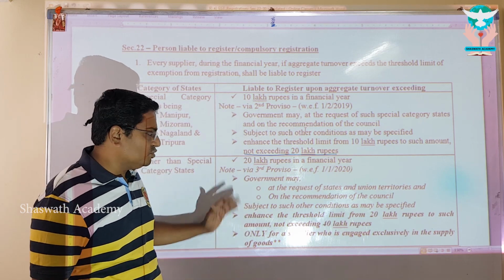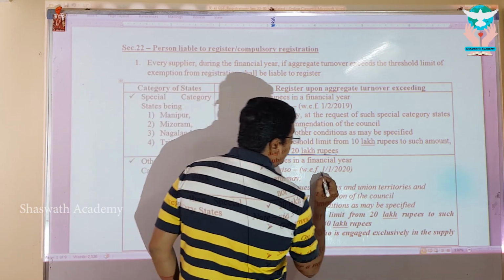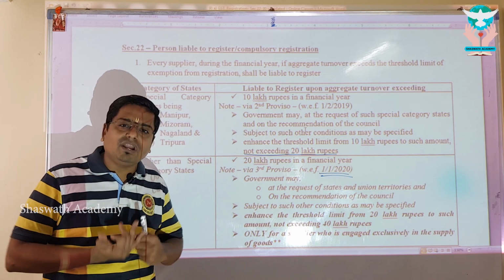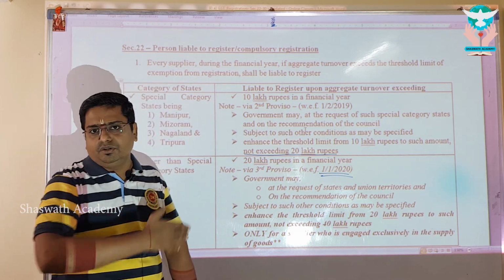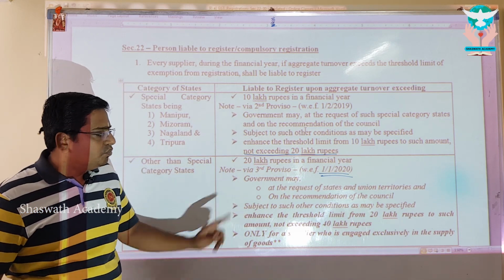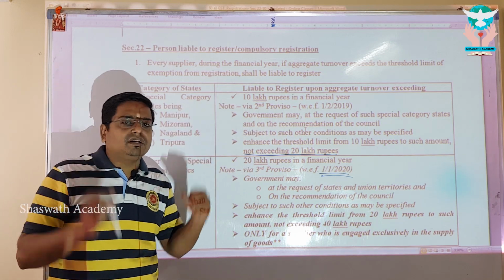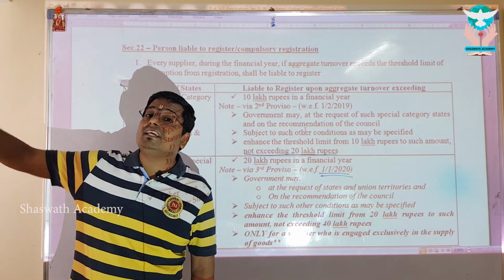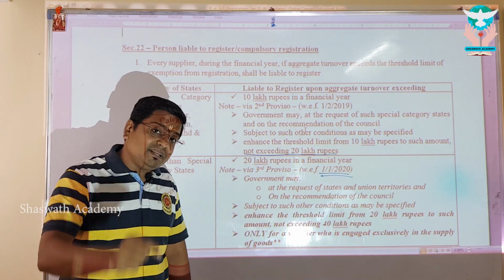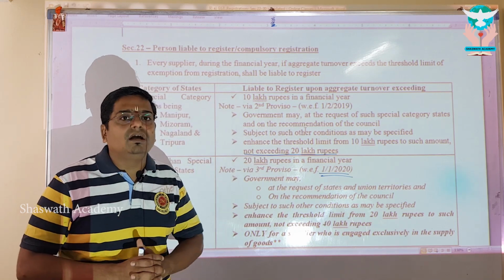The proviso gives the power, and this is the latest amendment with effect from 1/1/2020. This is more like a ratification. You should understand, why I use this word, you will understand later. Now listen carefully. What does the government basically say? They have the right: when the respective state comes to the council and requests, and the council recommends the same to the government, then the government in the public interest can grant one proviso.